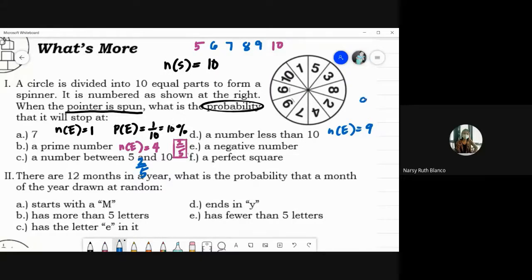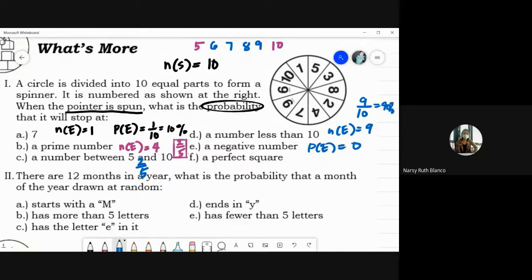And then we use the formula. So we have 9 over 10, which is 90%. O, may sumagot na din sa letter E. Napakahusay. Okay, Dalida, 0. Yun na ba sa letter E yan? Sam? Very good. Kasi walang negative number, automatic yung probability nito ay 0.